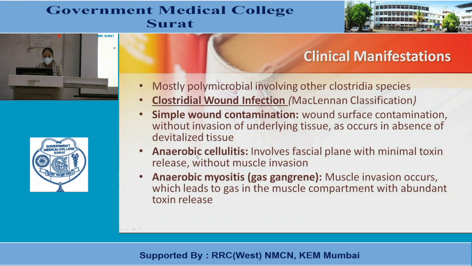Then anaerobic cellulitis, as the name suggests, involves the fascial plane with minimal toxin release and without muscle invasion. Anaerobic myositis is named gas gangrene. Muscle invasion occurs, which leads to gas in the muscle compartment with abundant toxin release.